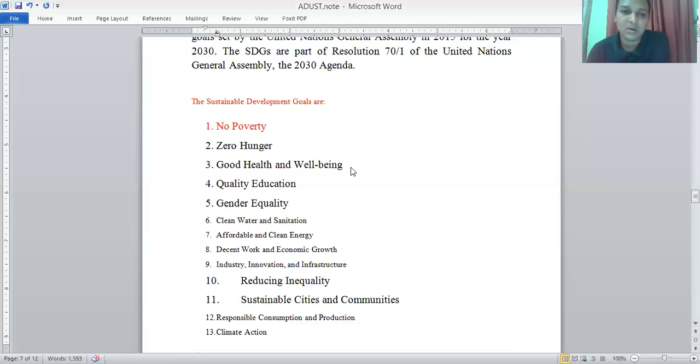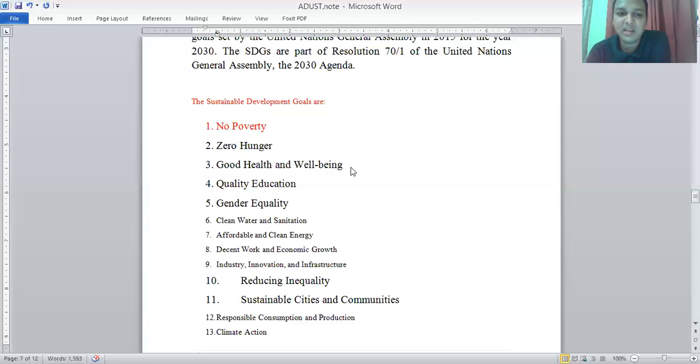Those are all important. Here is another important aspect, number 5. I am going to finish by telling number 5. I think point 5 is more important than the other points, and I will discuss it a little. Number 5 is to achieve gender equality and empower all women and girls.